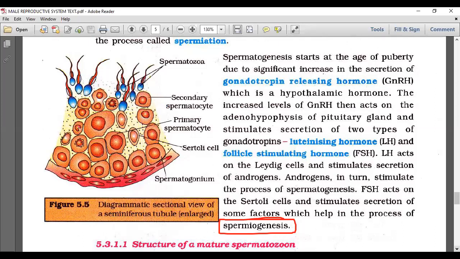Next, LH acts on the Leydig cells and stimulates the secretion of androgen. Androgen in turn stimulates spermatogenesis. Spermatogenesis, the word is wider. That means the total production of the sperms we call spermatogenesis.